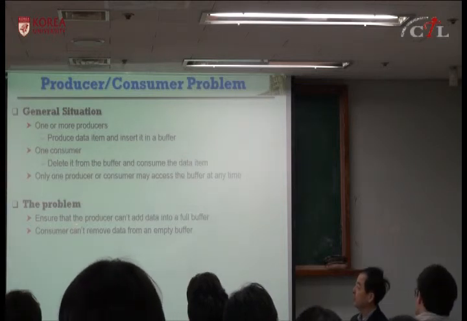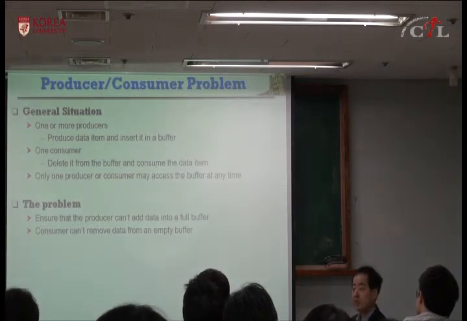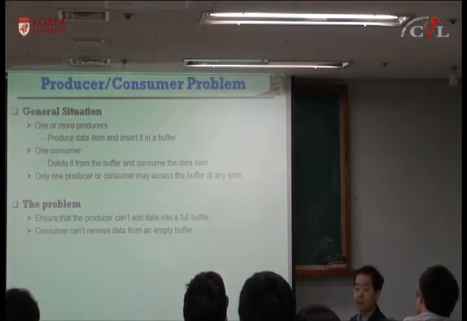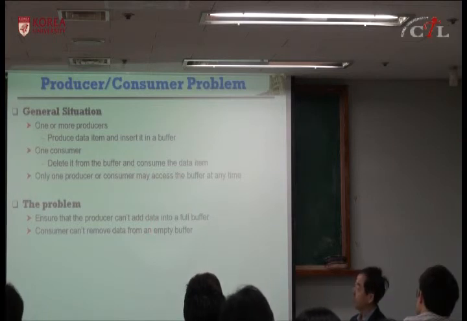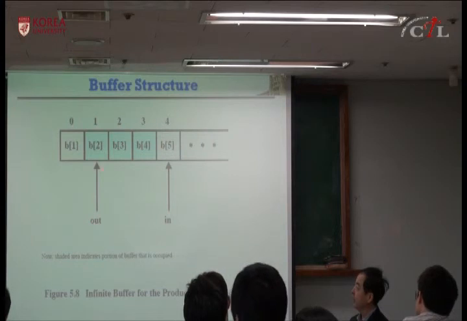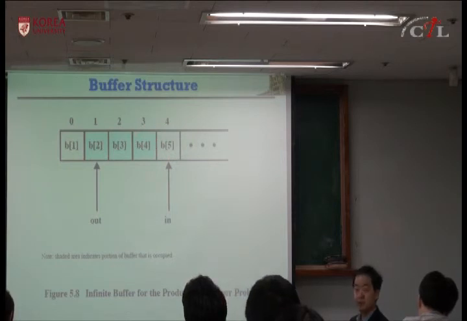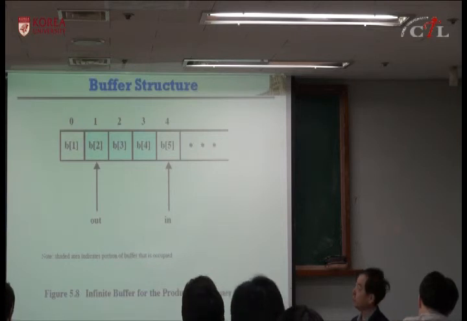So you have to ensure the producer cannot add a data item into a full buffer. If it's full, you cannot enter. Consumer cannot remove from the empty buffer. So this is the situation. And the buffer structure is like this. This is the producer. Producer is adding the item. Consumer is removing the item. And if it removes ahead of the producer, then it should be prevented, right? And if it's full, then the producer should not produce. It's producer-consumer synchronization. Okay? So using the semaphore, how do you implement this producer-consumer?